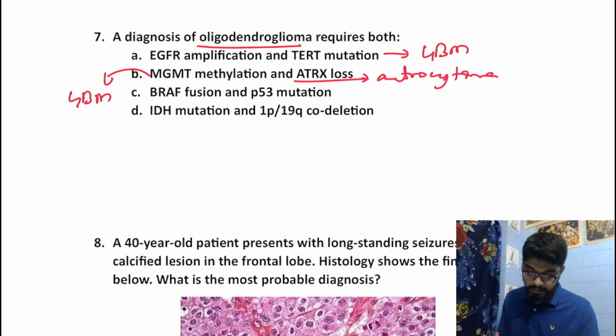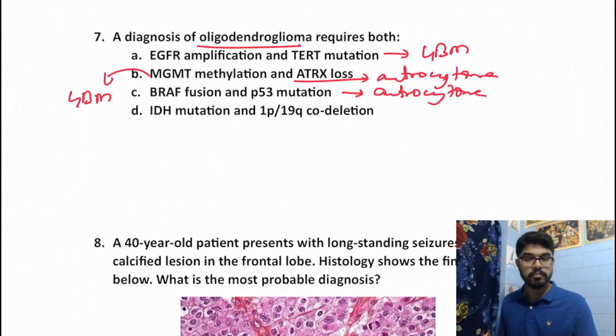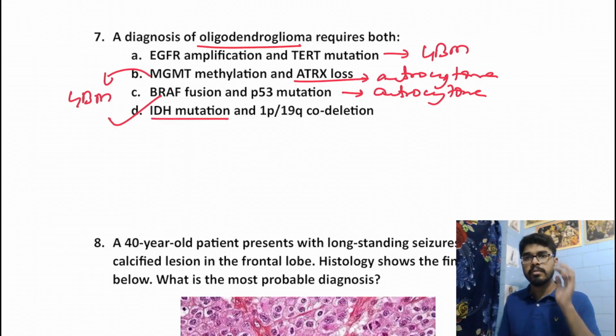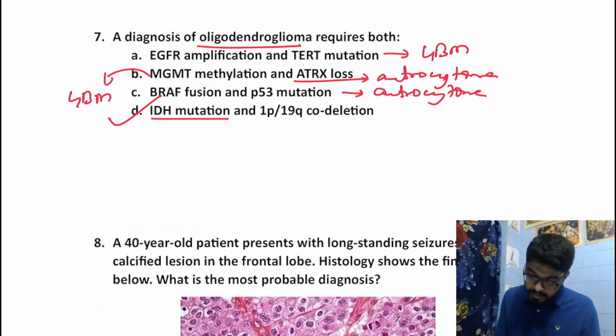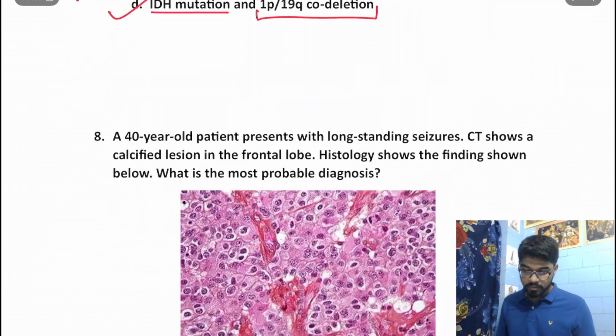BRAF fusion and P53 are associated with astrocytoma. BRAF fusion is associated with pilocytic astrocytoma and P53 is associated with anaplastic astrocytoma. IDH mutation and 1p19q co-deletion, yes, this is associated with oligodendroglioma. IDH mutation might also be associated with astrocytoma, but co-deletion of 1p19q is very much characteristic of oligodendroglioma. Moving on to the next question.